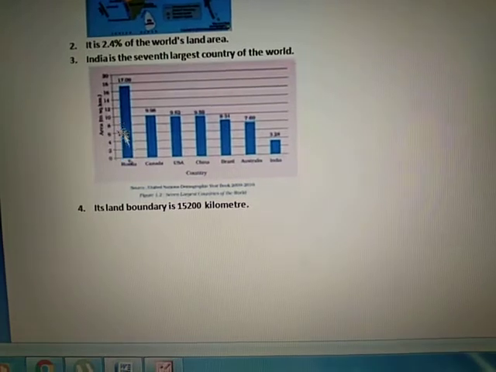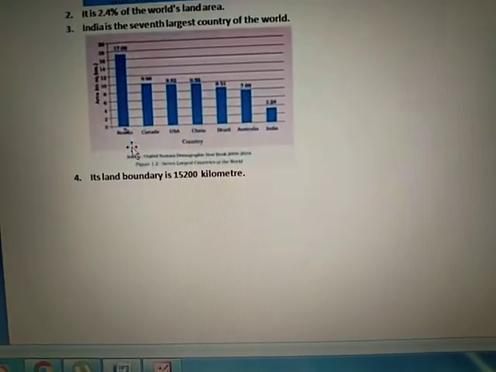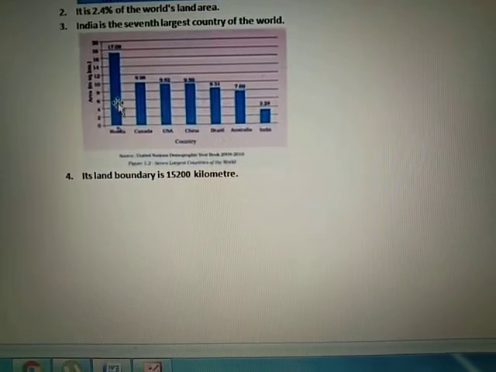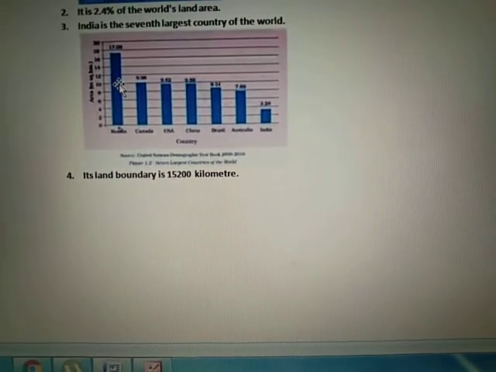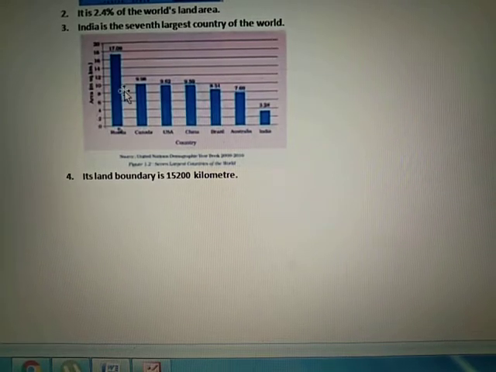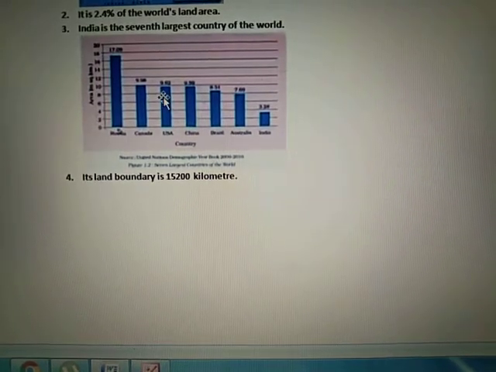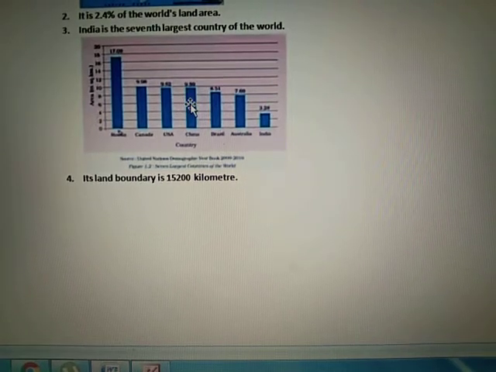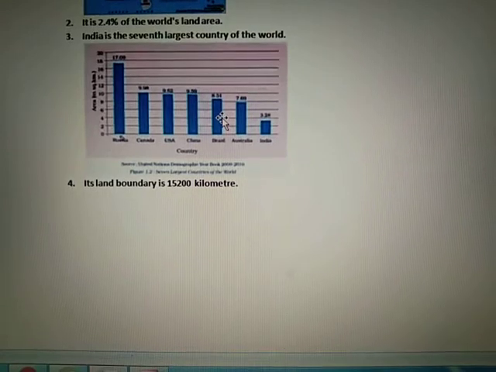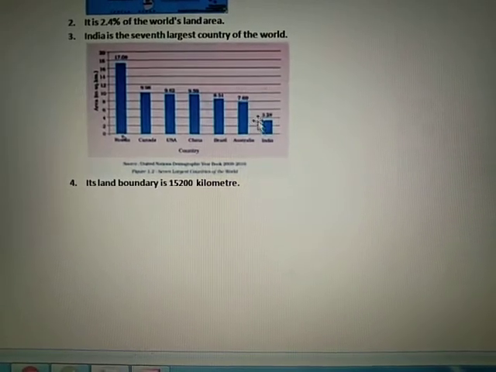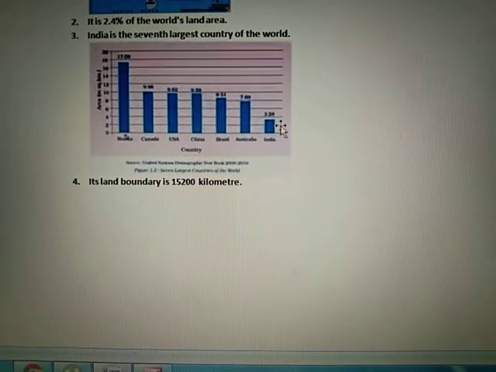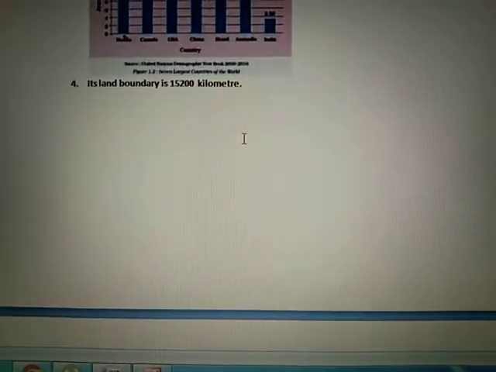In this chart you can see that the largest country of the world is Russia, which accounts for 17.09 million square kilometers. After Russia come Canada, then USA, then China, Brazil, Australia, and lastly, at 7th number, India, which accounts for 3.28 million square kilometers.